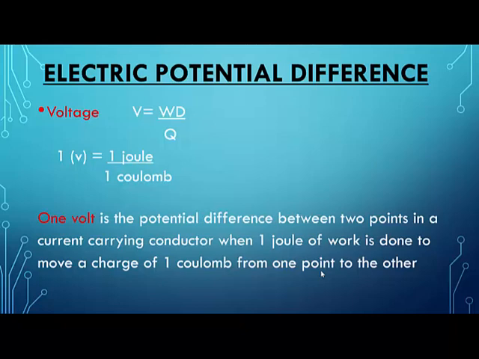Now my question to you is how do you designate electric current? What alphabet? Capital I. What is the unit of current? Ampere. Very good. What is the alphabet used to designate the potential difference? Capital V. Very good. And what is the unit of potential difference? Volt. Very good.